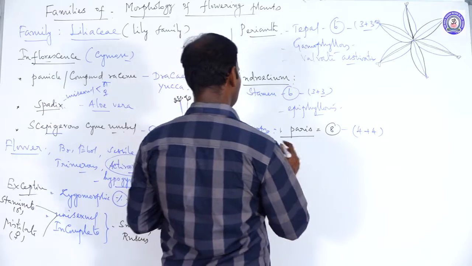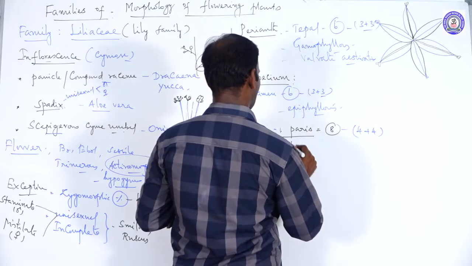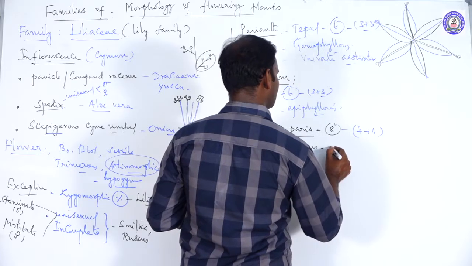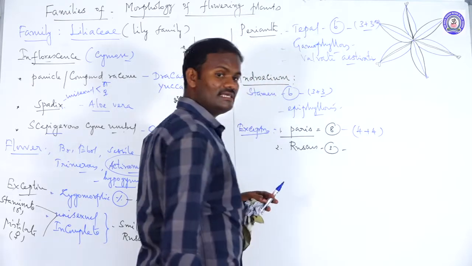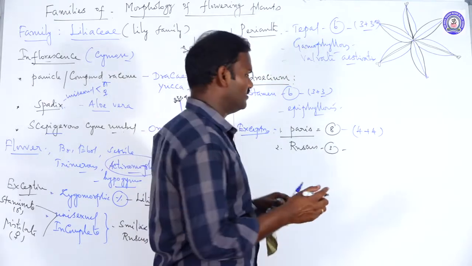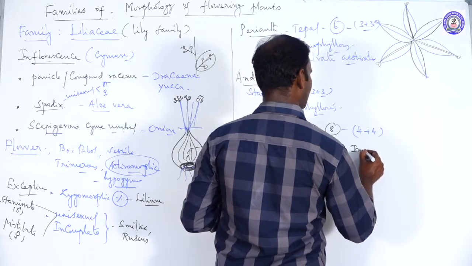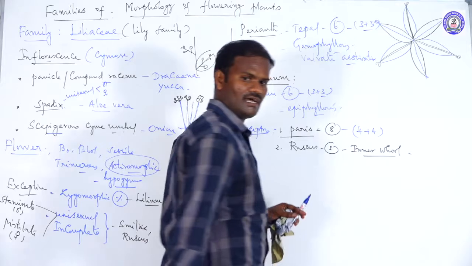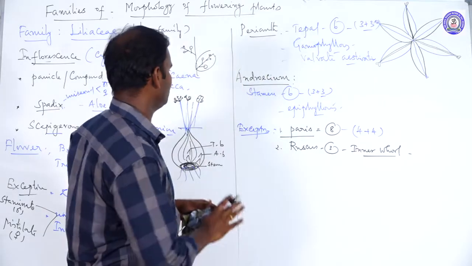Another one is Ruscus. In Ruscus, the total number of stamens is only 3. All the 3 stamens are present only in the inner whorl, not the outer whorl. Present only in the inner whorl. The outer whorl is absent. So there is an exception case.